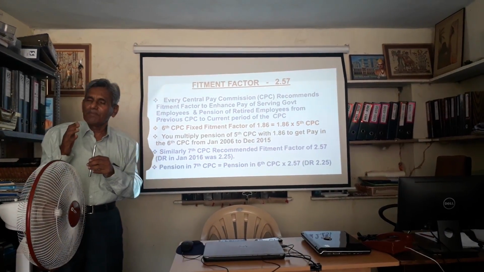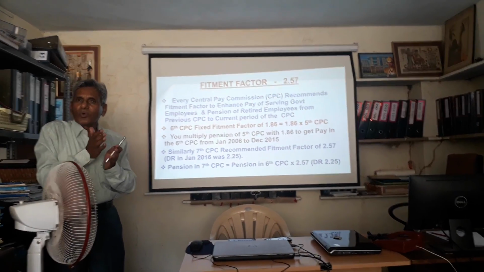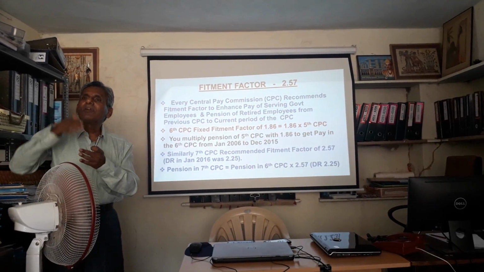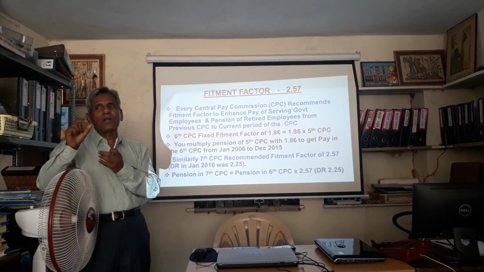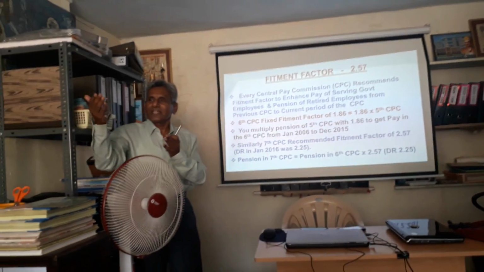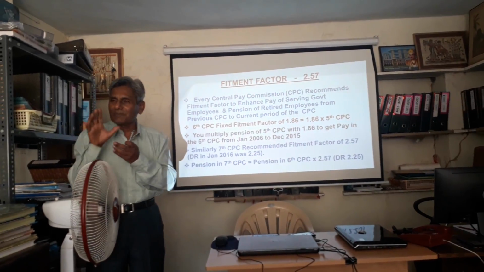Now if you see any CPC, when you came into 5th CPC and when you transited into 6th CPC, the multiplication factor was 1.86. From 6th CPC, when we transited to 7th CPC, the multiplication factor is 2.57.